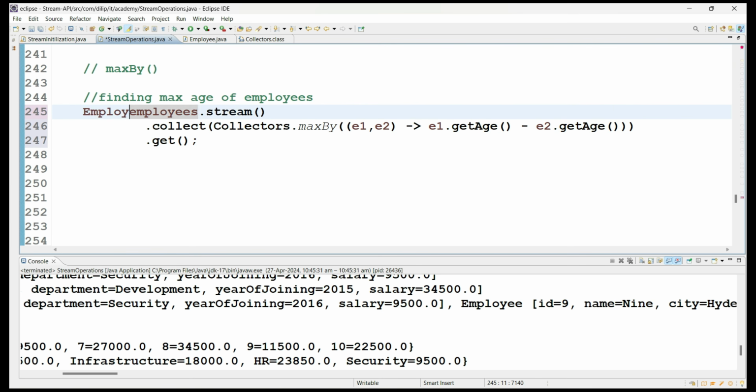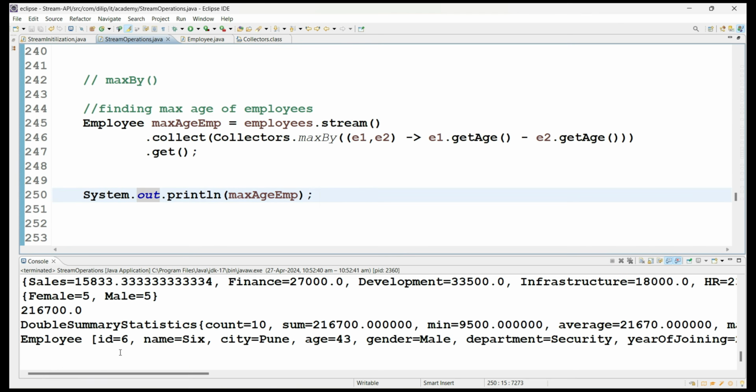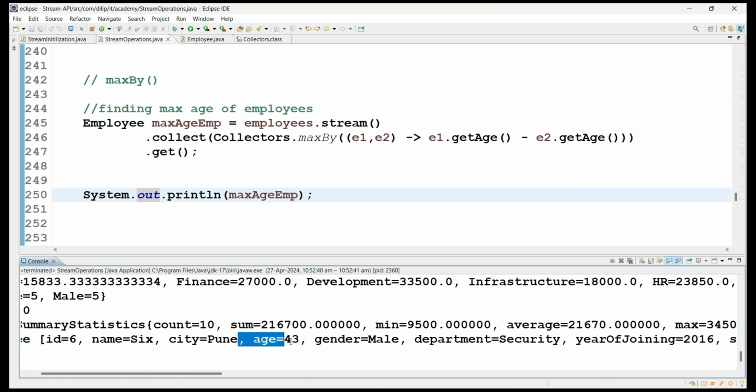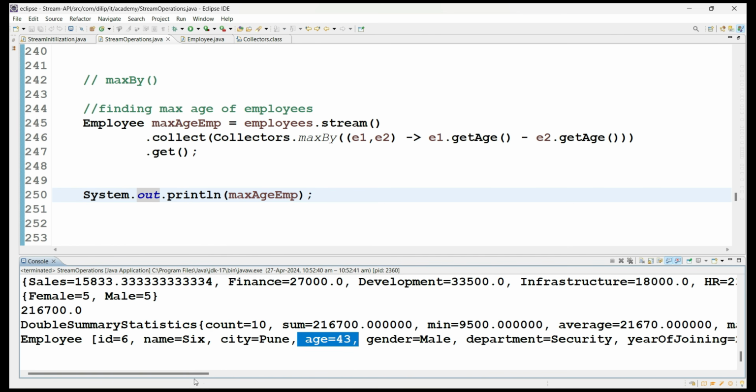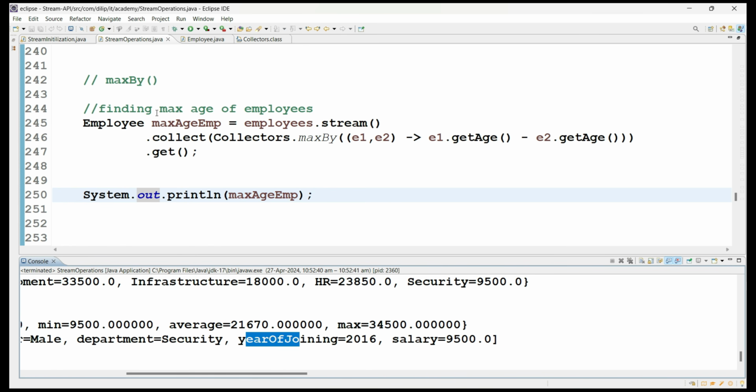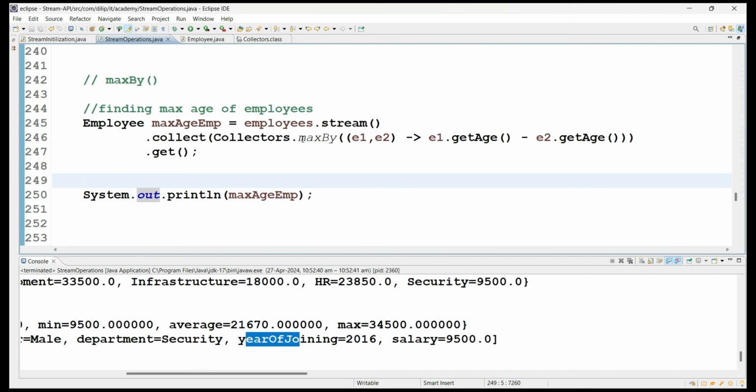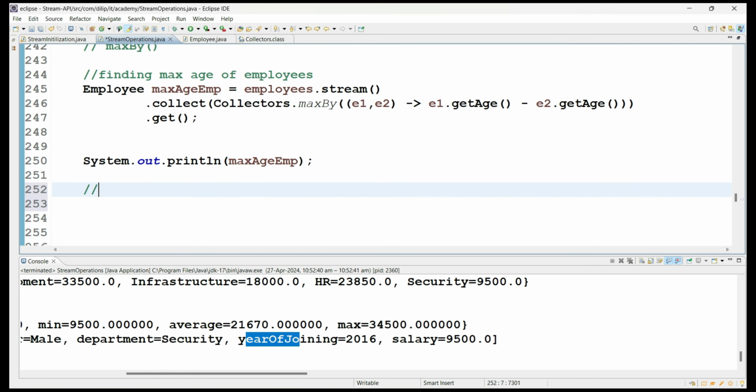Now the employee with max age. Let me print it to verify. So what did you get? Employee 6 has the max age out of all the employees. So you got one employee's details. Or you can directly use the min and max methods instead of the collect method, like what we discussed in previous cases as terminal methods. Those are given as shortcut methods in recent Java versions. But at one point of time, we used to use collect followed by Collectors minBy, maxBy like that. Now let's move to one more method as part of Collectors called joining.